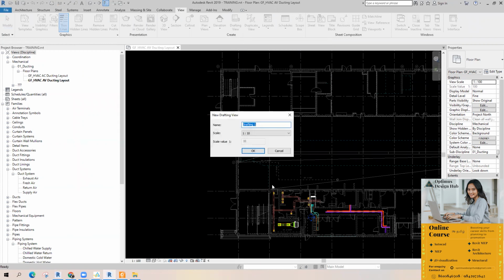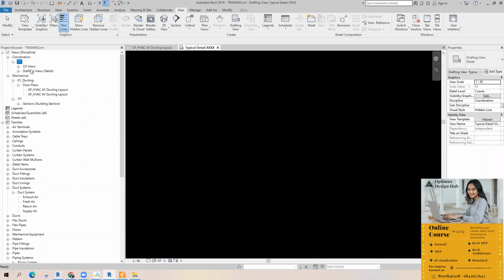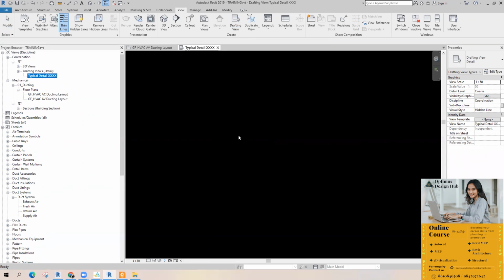Take drafting view, just provide the name, like typical details for whatever. You can provide the scale like 1:50, 1:100, whatever. Then a new view will be created here. See, this is the view. Got it? Typical detail.